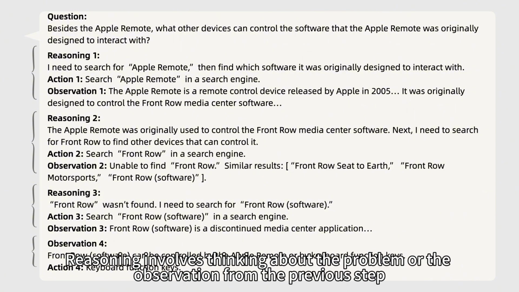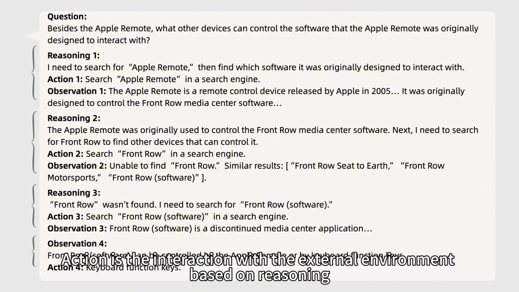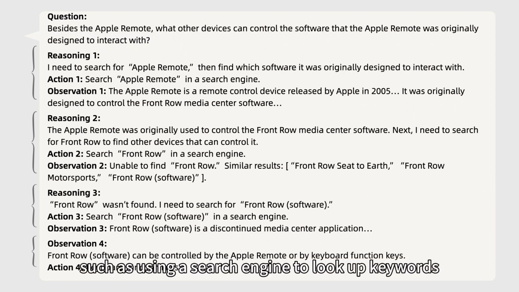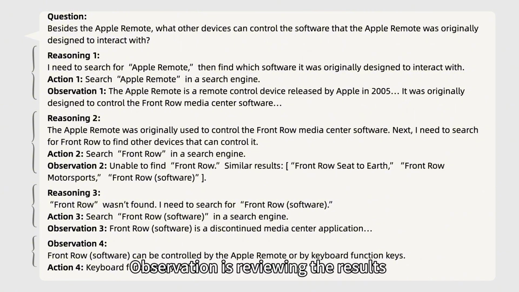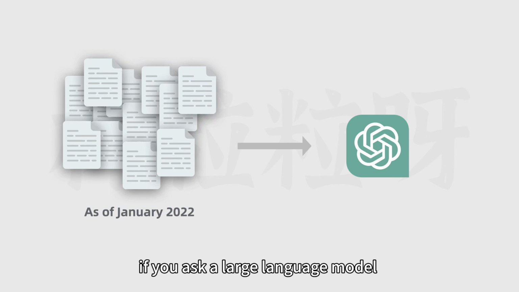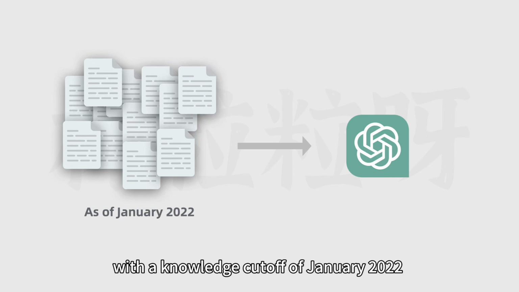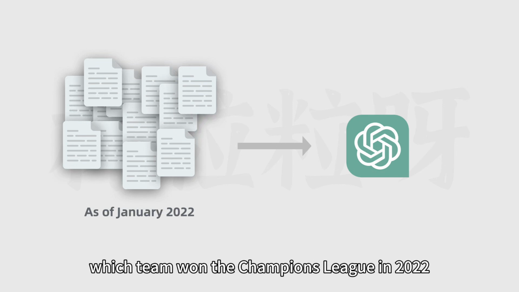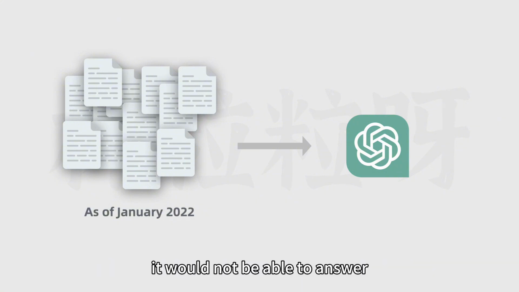Reasoning involves thinking about the problem or the observation from the previous step. Action is the interaction with the external environment based on reasoning, such as using a search engine to look up keywords. Observation is reviewing the results obtained from the action. For example, if you ask a large language model with a knowledge cutoff of January 2022 which team won the Champions League in 2022, it would not be able to answer.